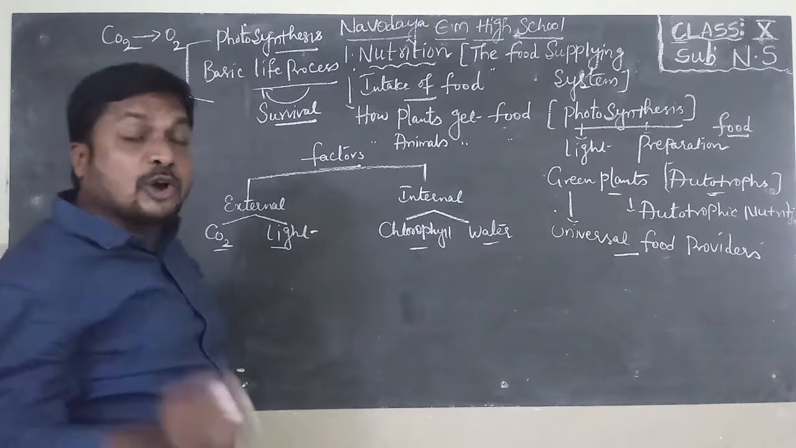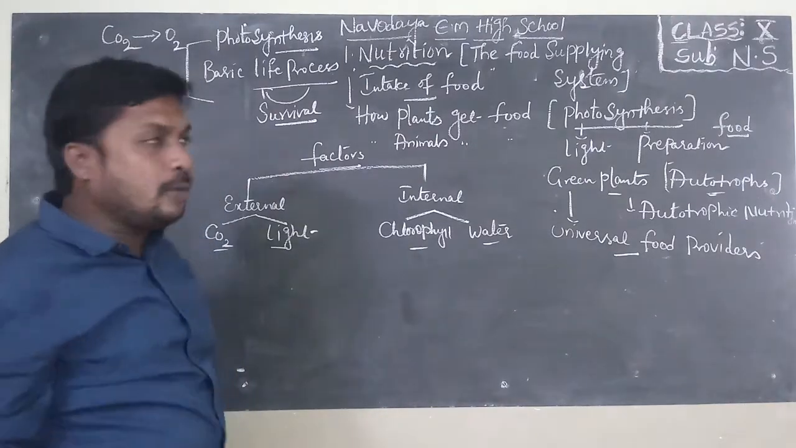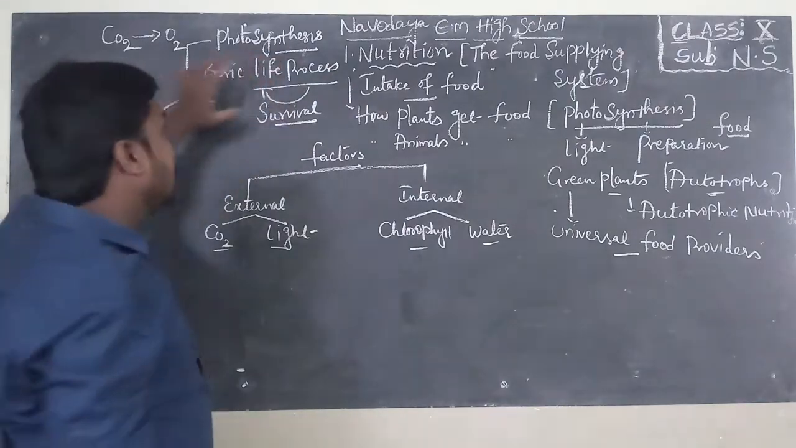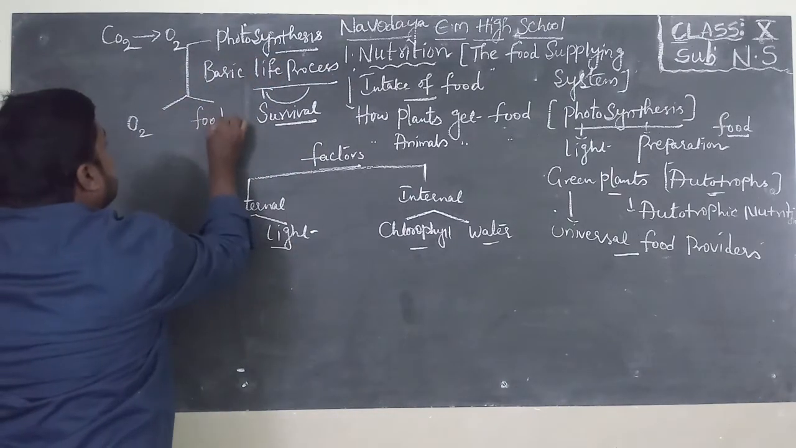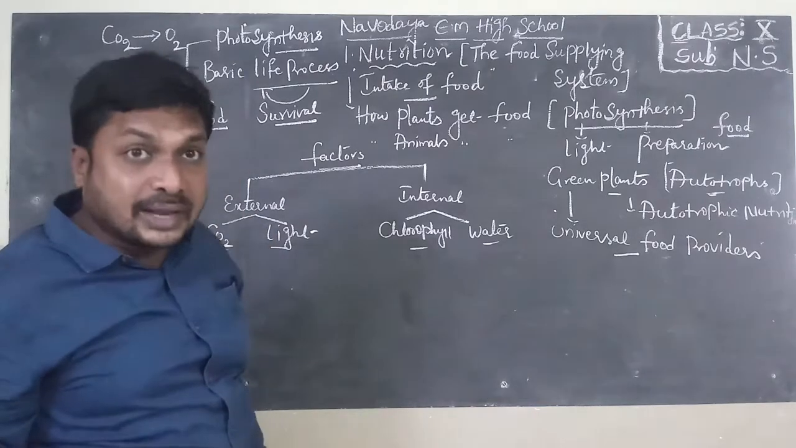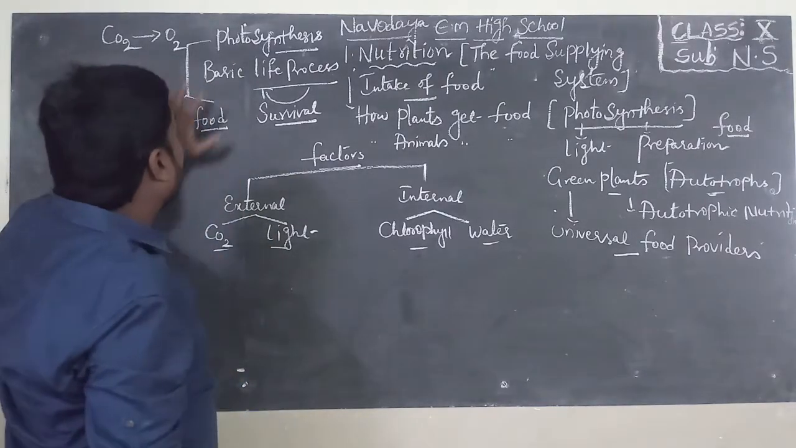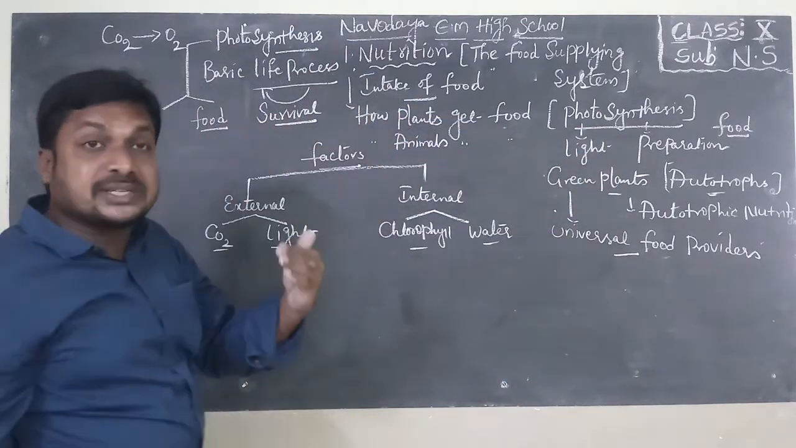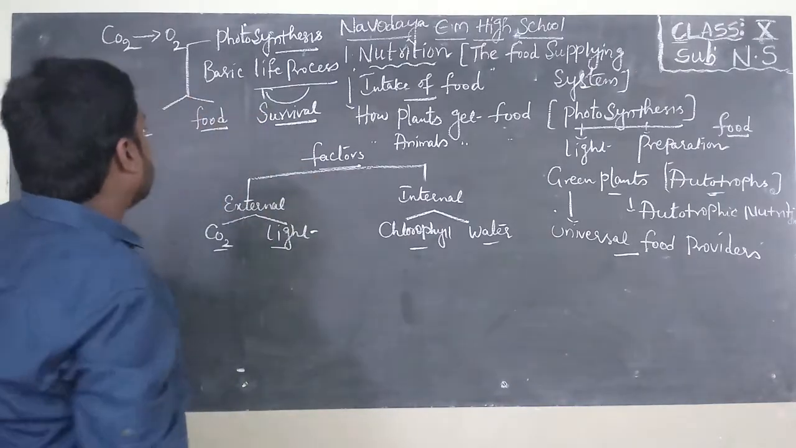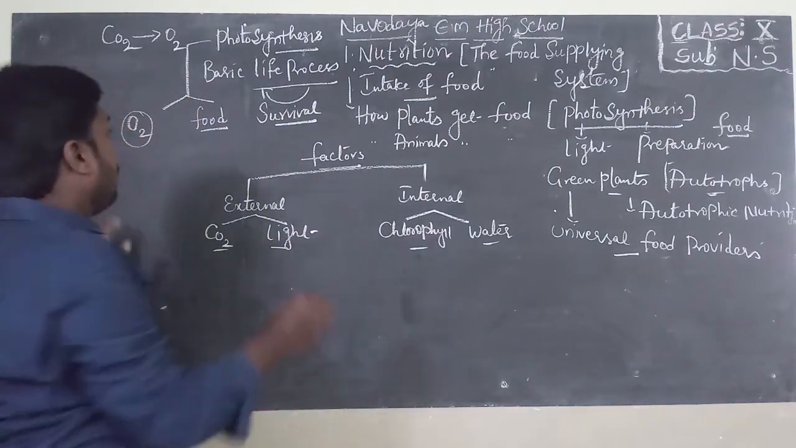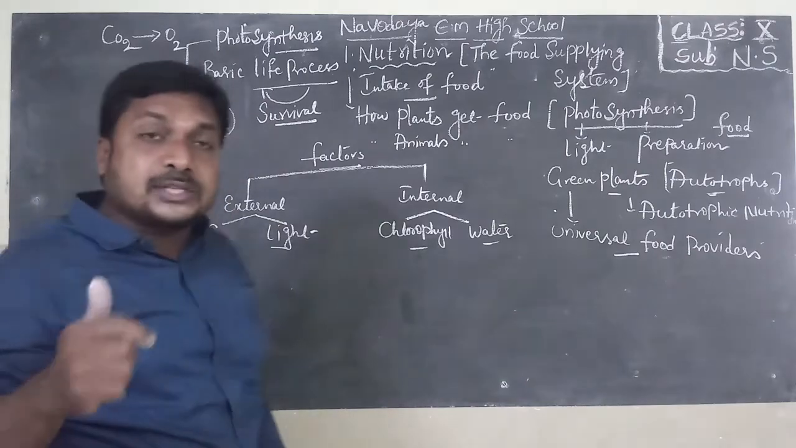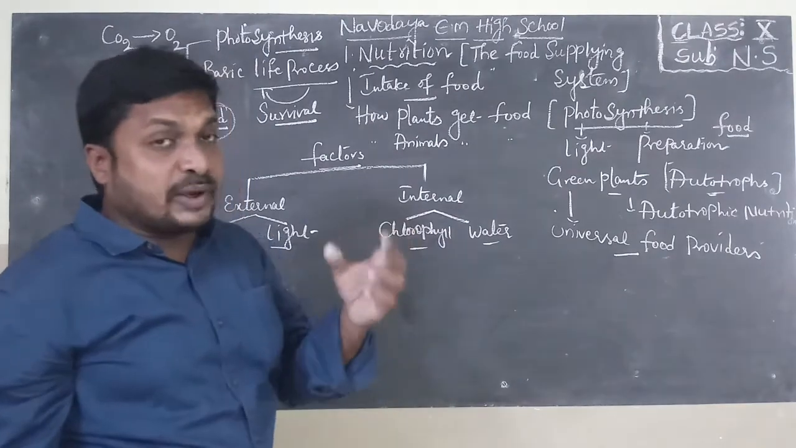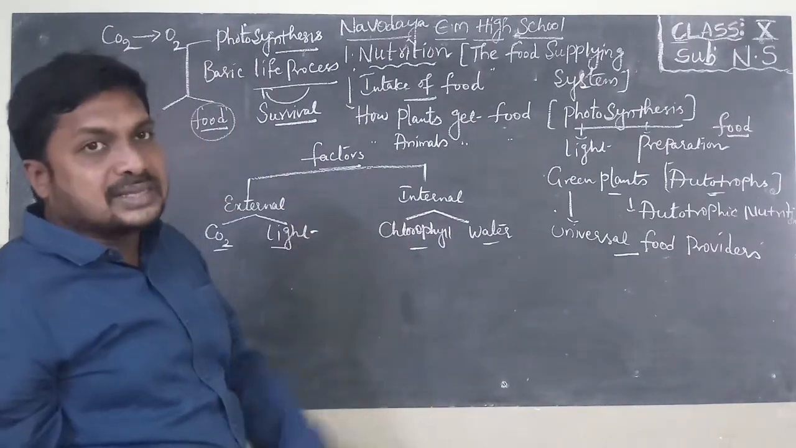Without oxygen, we can't survive even a few minutes. That's why oxygen is released from green plants in the process of photosynthesis. And also, it is the only process which makes food material in green plants. Without oxygen, we can't survive. Without food, we can't survive. So these two are obtained from green plants in the process of photosynthesis. That's why photosynthesis is considered a basic life process.